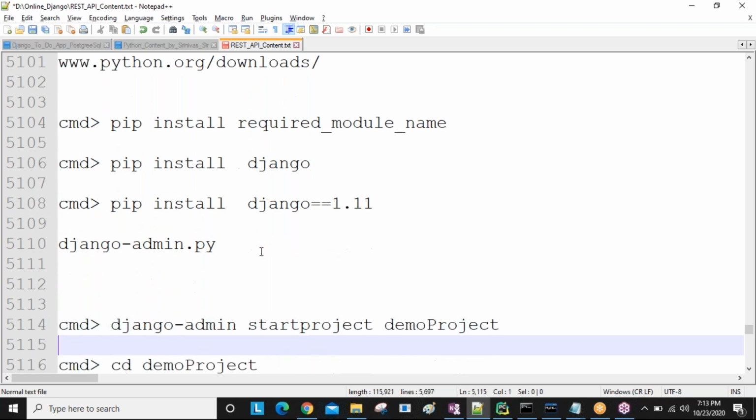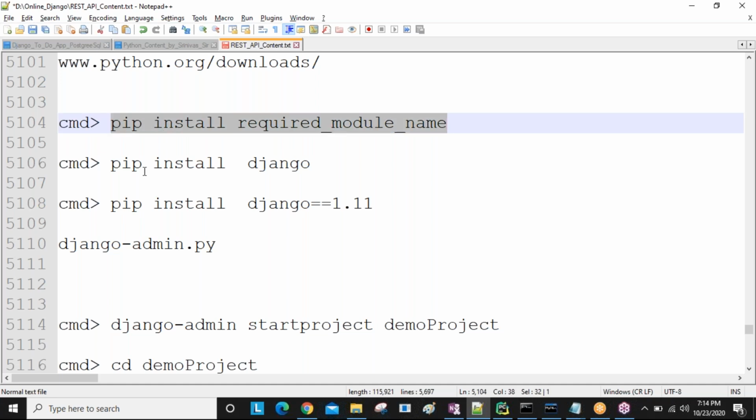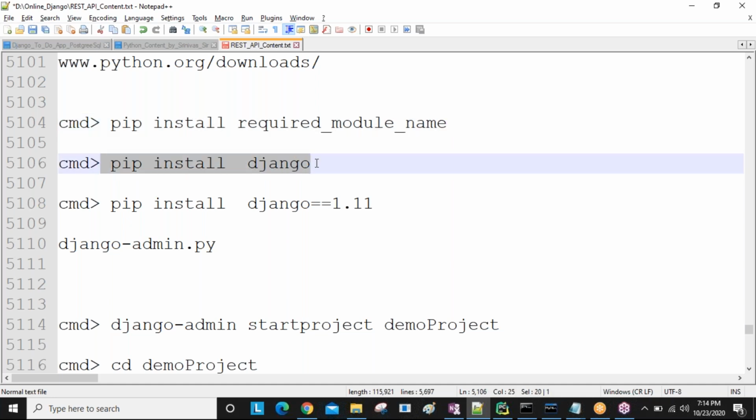Now, Python is software that you download and manually install. But Django is a module, so by using the pip command you install it. Remember, understanding, guys? So pip install followed by the required module name. I want to install the Django module, that's why pip install Django.